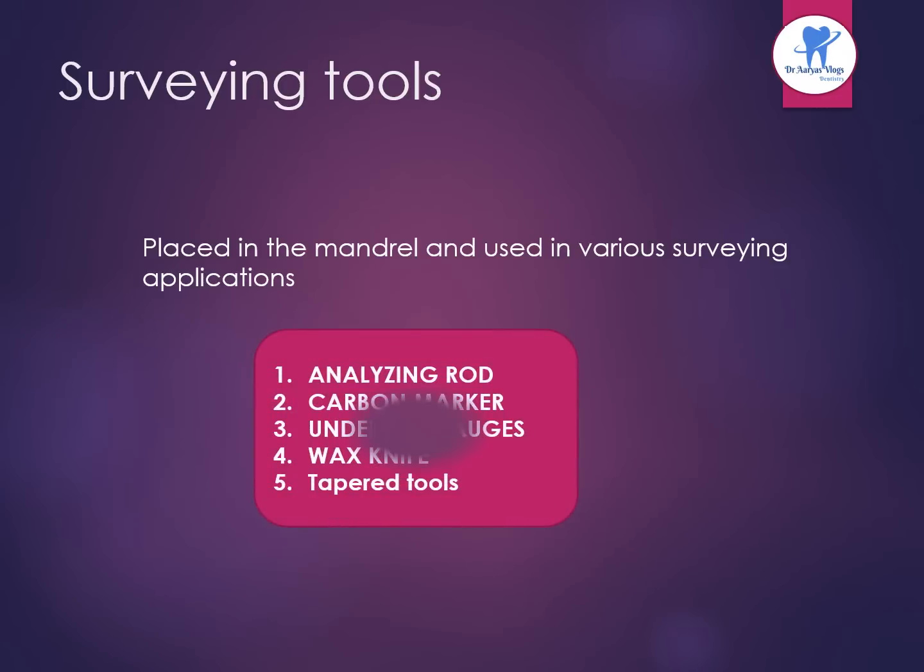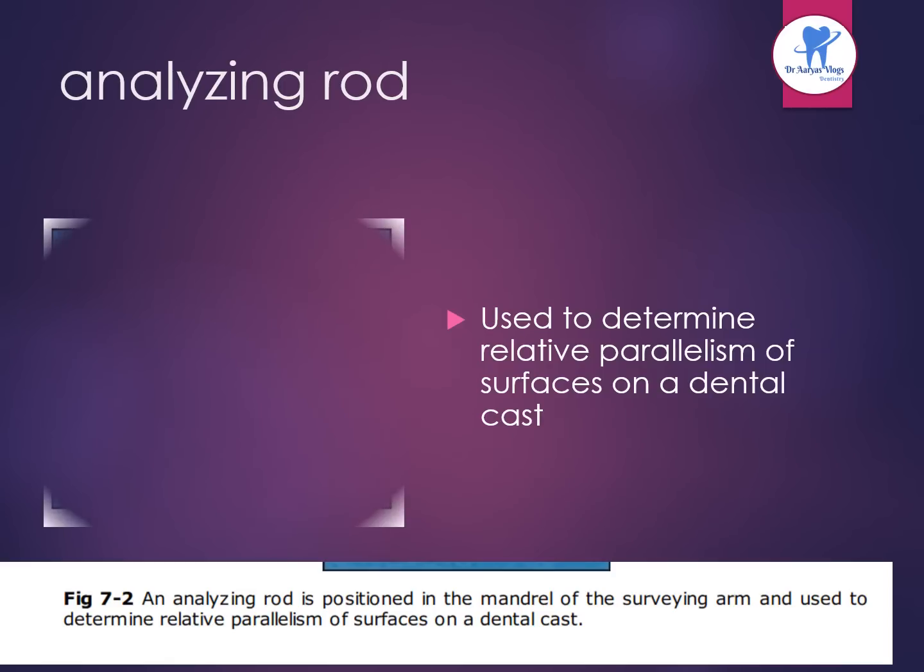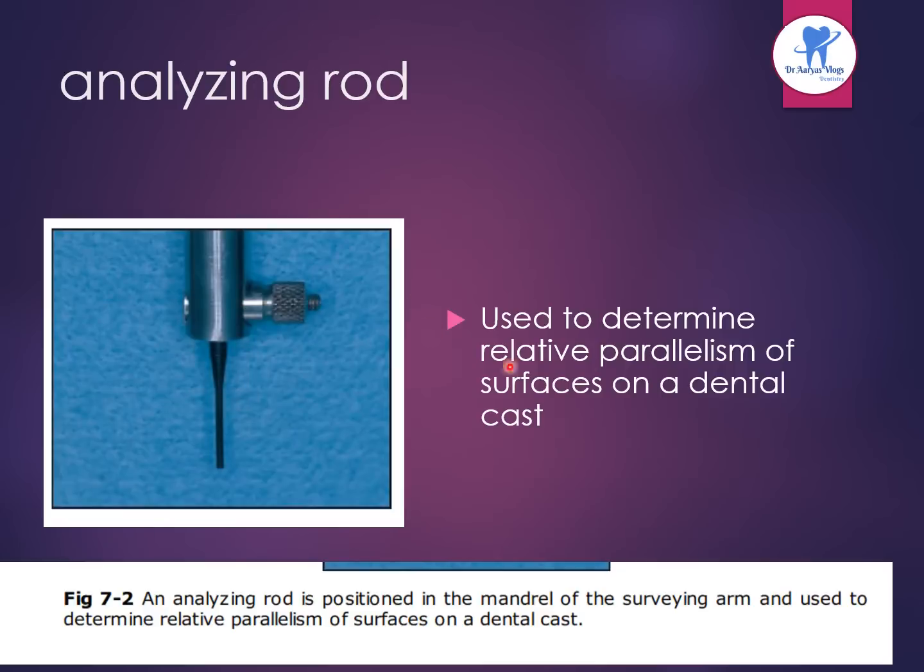And these are the various surveying tools. They are placed in the mandrel and used in various surveying applications. They are the analyzing rod, carbon marker, undercut gauges, wax knife and tapered tools. What is an analyzing rod? This is an analyzing rod. It is used to determine the relative parallelism of surfaces on a dental cast. And it is positioned on the mandrel of the surveying arm.